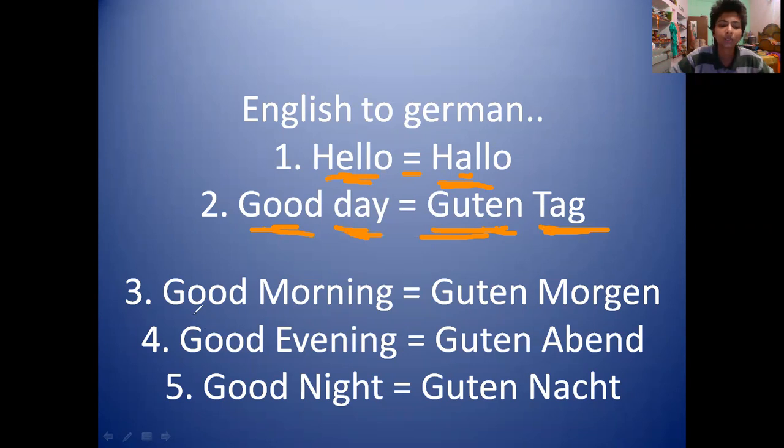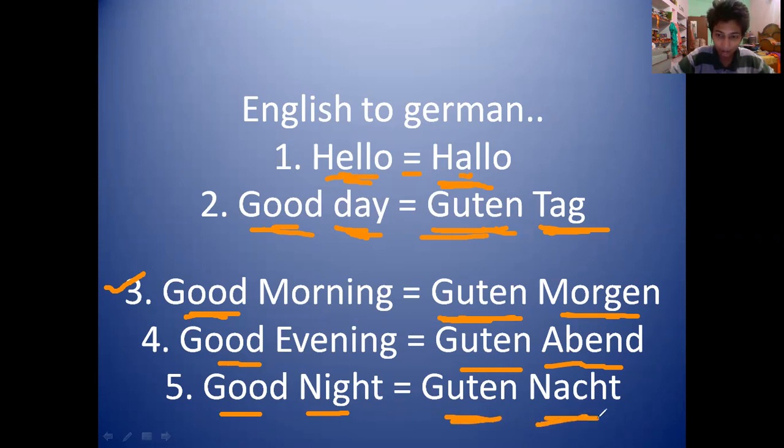Okay. Then comes good morning. This is one of the very frequently used greeting. Good morning is said as Guten Morgen. Guten Morgen. We are again seeing this word Guten because it represents good. Okay. So good morning is called Guten Morgen. Then comes good evening. Good evening is said as Guten Abend. And then comes good night, which is usually said at the end of the day. That is Guten Nacht. Guten Nacht.